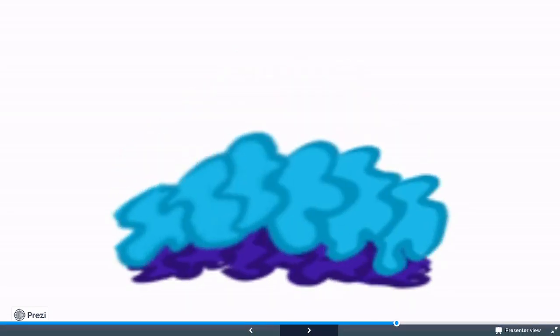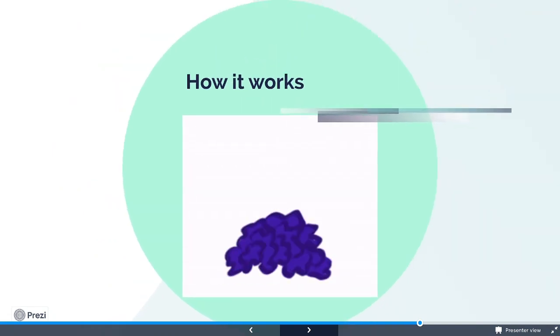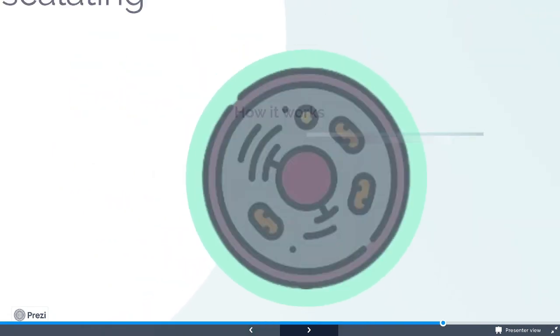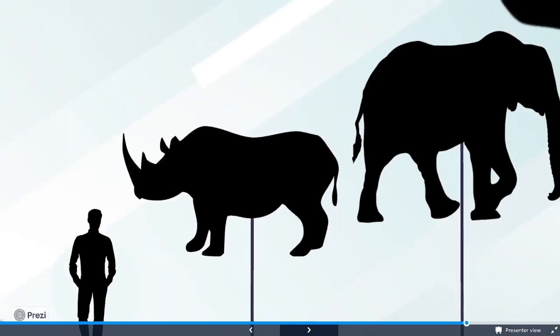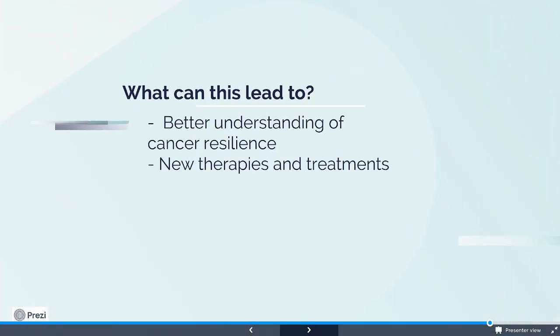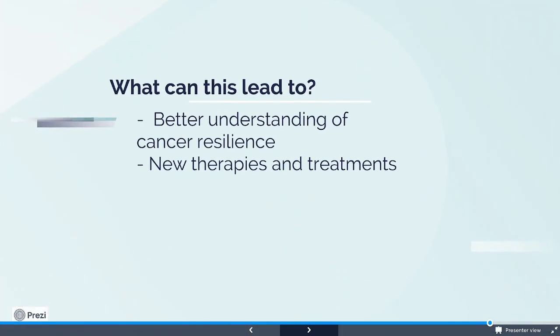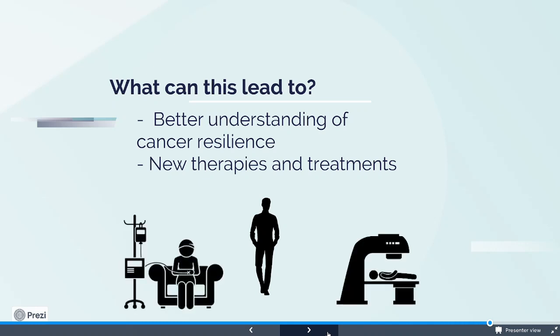Now that we know a few theories, what can this lead to? Well, they can help scientists understand cancer resilience and open doors to discover new treatments and therapies. Now, I do hope that scientists can figure out how to find genes that play a role in tumor suppression and create a treatment that mimics that process for humans, or that scientists can find a way that is similar to hypertumors and fight cancer with cancer.